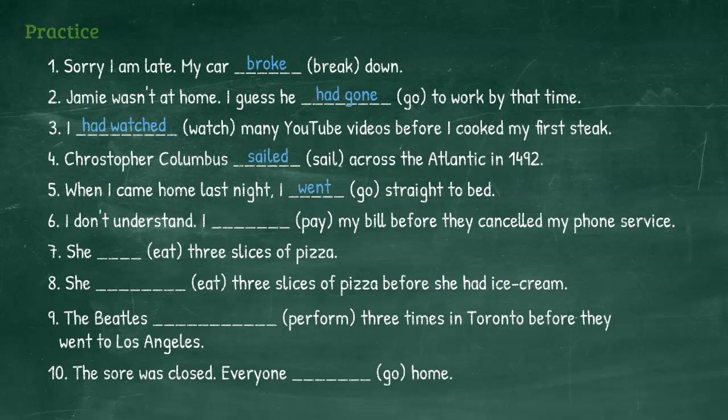Number 6. I don't understand. I had paid my bill before they canceled my phone service. Number 7. She ate 3 slices of pizza. Number 8. She had eaten 3 slices of pizza before she had ice cream. Number 9. The Beatles had performed 3 times in Toronto before they went to Los Angeles. Number 10. The store was closed. Everyone had gone home.